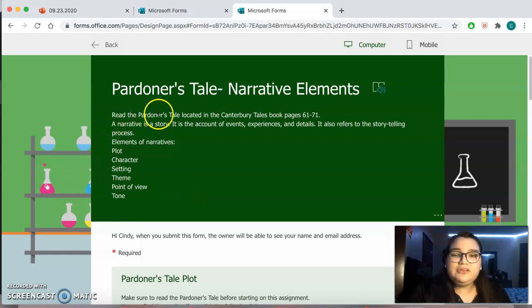So you're going to read the Pardoner's Tale, located in the Canterbury Tales book, pages 61 through 71. You have to read it. If not, you're not going to be able to answer the questions. So once you're done reading, you have to remember what a narrative is, which is a story. It's the account of events, experiences, and details, and it refers to the storytelling process. And then I gave you a quick reminder of what the elements of narrative are.